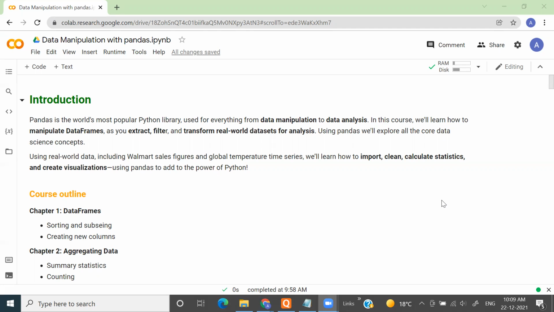Okay. In this particular course, our focus is we'll learn pandas to manipulate data frames. When I say data frame, I basically mean some sort of data which is organized in the form of a table, like the one you had with SQL, or if you are comfortable working with spreadsheets like CSV, Excel, I think you know what I'm trying to say with the data frame, right? It's a rectangular data arrangement in the form of rows and columns. Okay, so we'll learn how to manipulate a data frame.